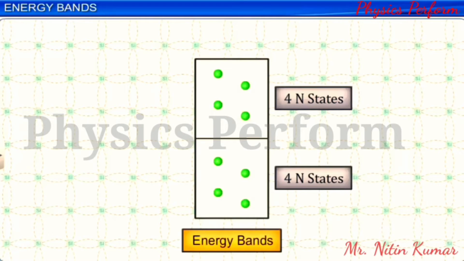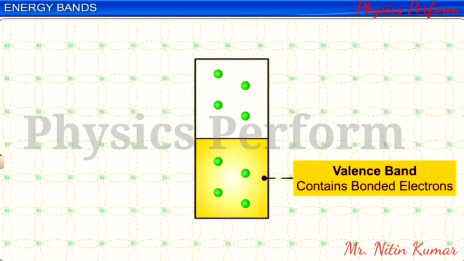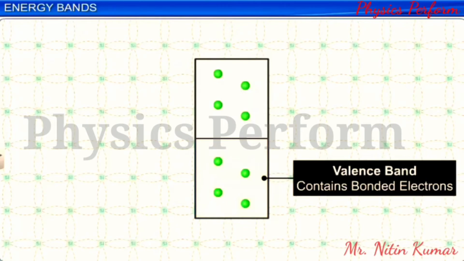For a silicon atom, the lower 4n energy states contain electrons that are in bonding, and such energy states are called the valence band. Therefore, the term valence band refers to a group of energy levels which contains bonded electrons. We know that the electrical conduction in solids takes place by virtue of electrons which are free to move, that is, by means of free electrons. Since the electrons in the valence band are bonded, they do not contribute to the electrical conductivity of a material.